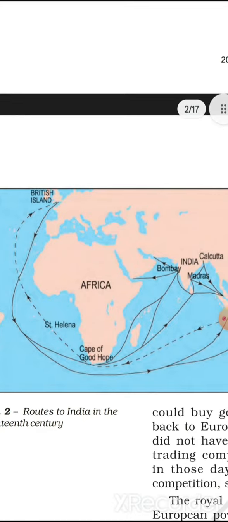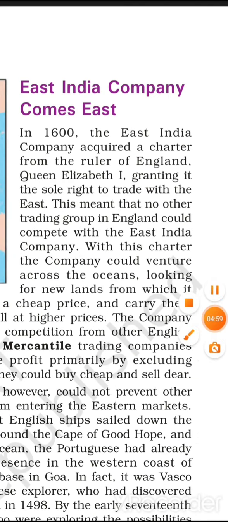One is Bombay, one is Sri Lanka, and so on. This is the sea route map of the British.